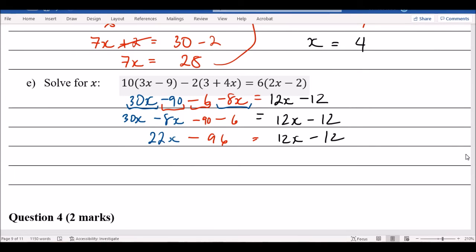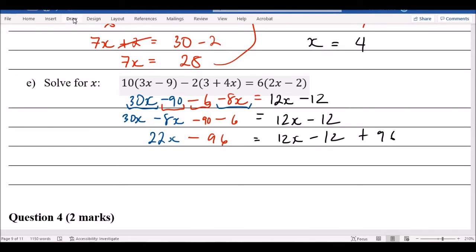Alright, so now the next thing is to put the letters together and the numbers together. So I want to move this 12x over here. And I want to move this 96 on the other side. So they're just swapping sides because, again, you want to put the letters and numbers together. If you move this 96 on the other side, it's negative, so it'll become positive. That becomes minus 96. Oh, sorry, plus 96. And then this 12x, if you bring it here, becomes minus 12x. Okay, so I'm going to get rid of all that and rewrite it so it looks like this now.